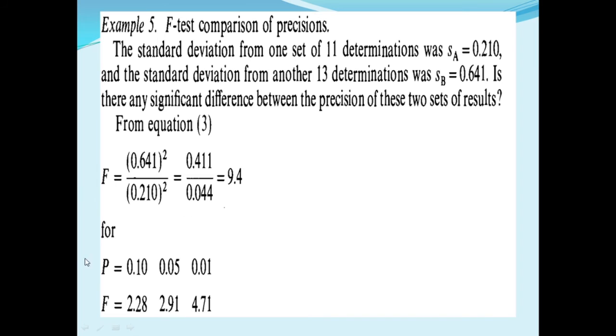For probability 0.10, that is 10%, 5% and 1%, the F value is given: for 10% it is 2.28, for 5% it is 2.91 and for 1% it is 4.71, and the calculated F value is 9.4.